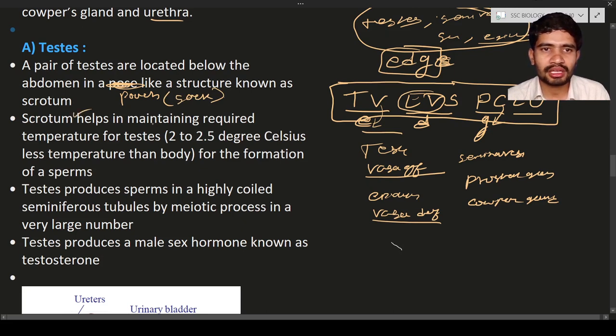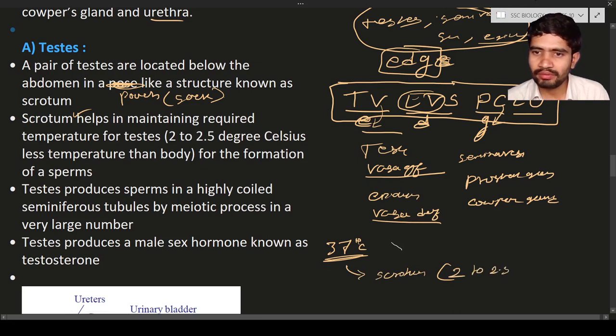The scrotum helps in maintaining the required temperature for the testes. For example, in the body, how many degrees Celsius is there? 37 degrees Celsius. This 37 degrees Celsius is not suitable for the testes to produce spermatozoa. As a result, they are present in the scrotum. The scrotum maintains a lower temperature, 2 to 2.5 degrees less. So the temperature will be 37 minus 2, that is 35. Around 34 to 35 degrees Celsius is present in the testes. As a result, it is suitable for producing